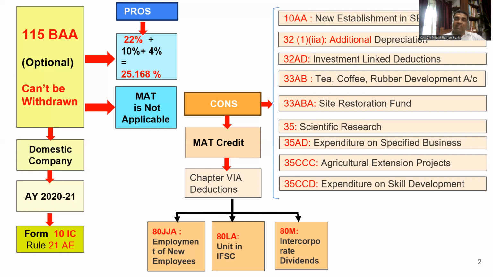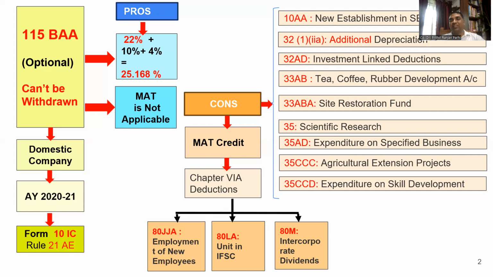The next section is 33ABA, site restoration fund; deduction on account of any site restoration fund will not be available. Section 35 deduction, that is deduction for scientific research, will also not be available. 35AD deductions, that is expenditure on specified businesses, that deduction one has to lose.